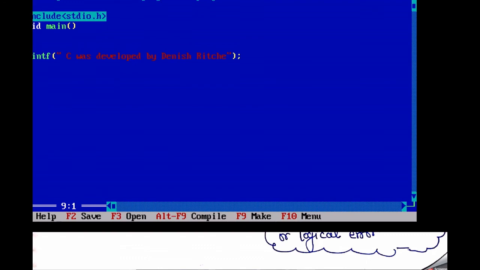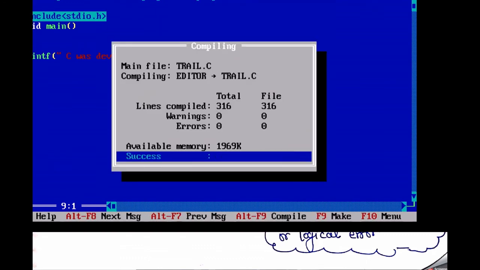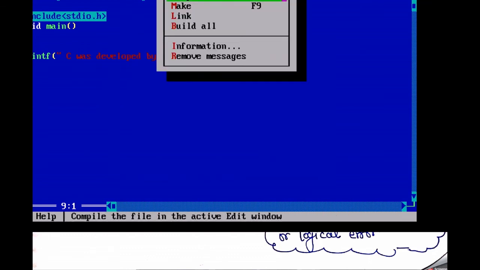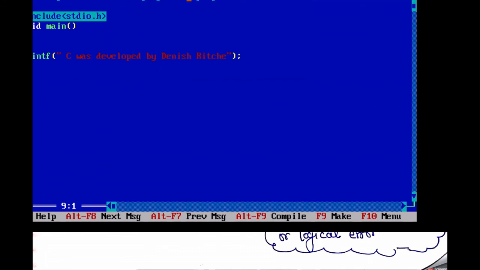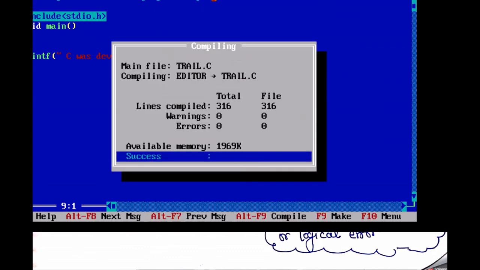After writing this, you just compile it. There are two options. Either you press Alt plus F9 on the keyboard, or you click here and go to Compile. Here you can see that my file trial.c is compiled. The total number of lines is 316.